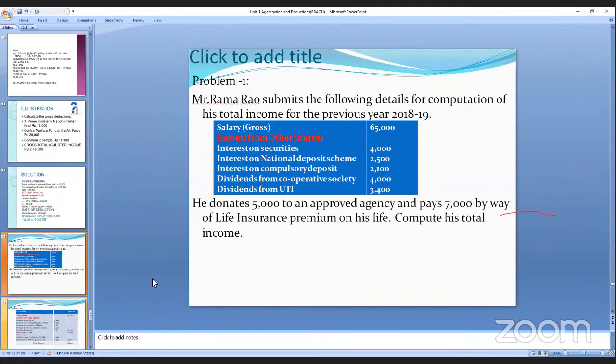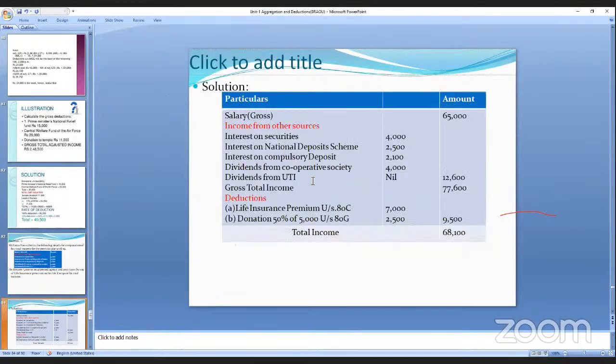This is a question we'll be seeing. See here, salary is completely put outside. It is gross or computed; we are not deducting anything from the salary. The next one is income from other sources, where apart from your earning, you invest money and get interest for that.